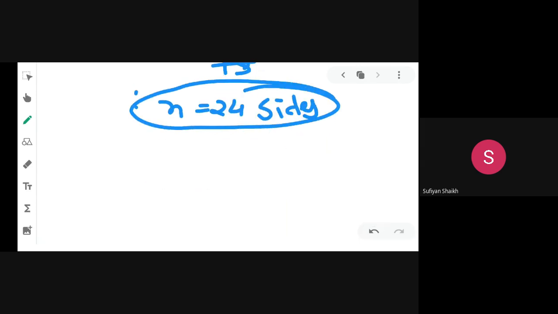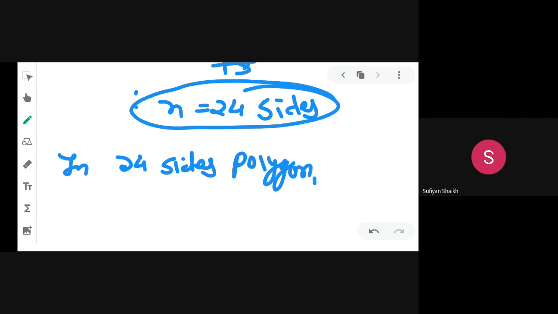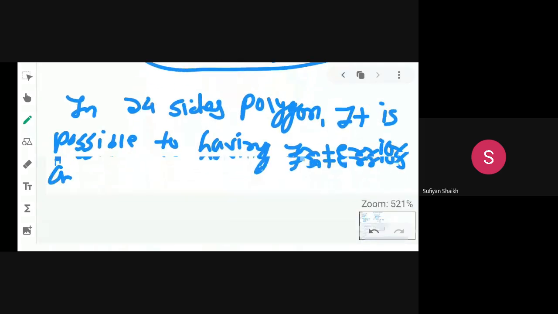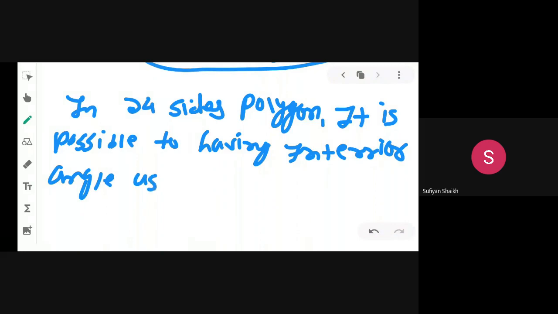So we can say that in a 24 sided polygon, it is possible to have an interior angle of 165 degrees.